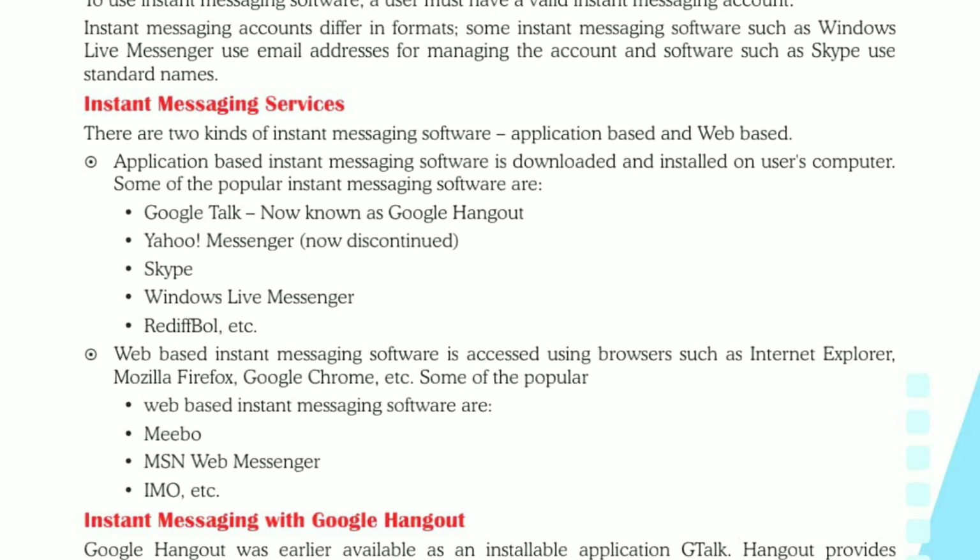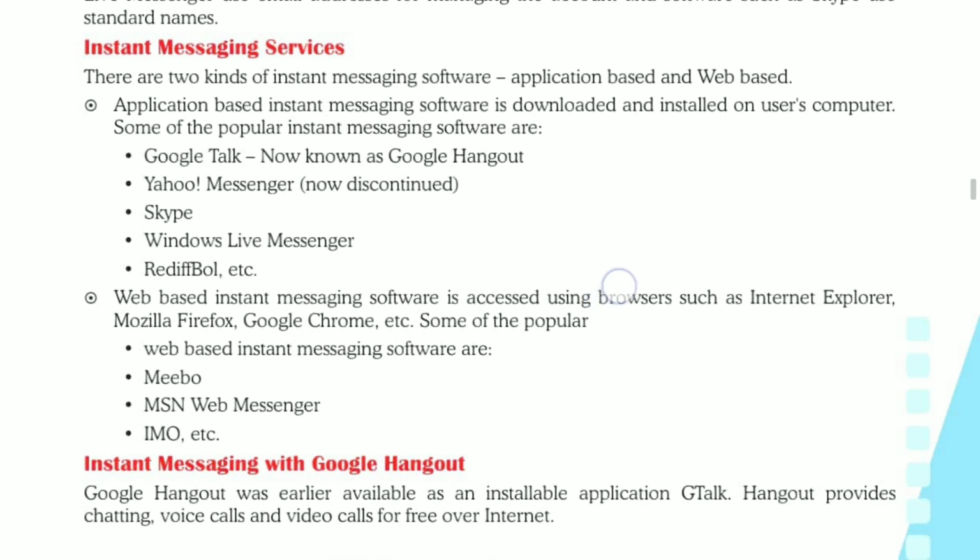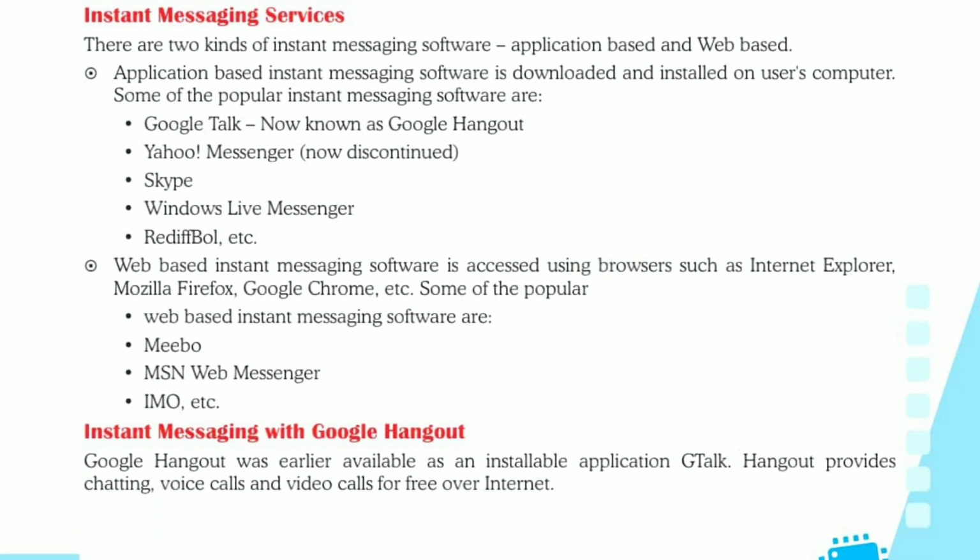Yahoo Messenger and Windows Live Messenger are commonly used instant messaging software. They use the email addresses for managing the account, and software like Skype uses standard names for creating account in different instant messaging software.